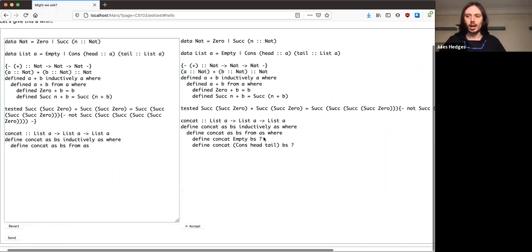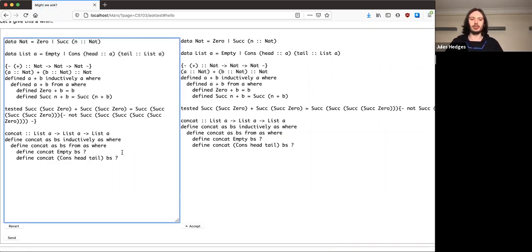And now Ask tells me that the first list is either empty or it's a head element joined onto a tail list. Okay, so we can deal with these two cases in turn. How do we join the empty list onto the front of a list Bs? Well, that's just Bs. Okay, the second case is a lot more interesting.